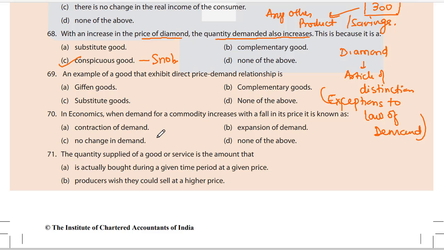69th. An example of a good that exhibits direct price demand relationship is: Giffen good, complementary good, substitute good, none of the above. It is Giffen good. So there is a direct price and demand relationship in Giffen goods. There are other relationships in substitute goods. Complementary is also. The answer is A. Giffen goods, inferior goods.